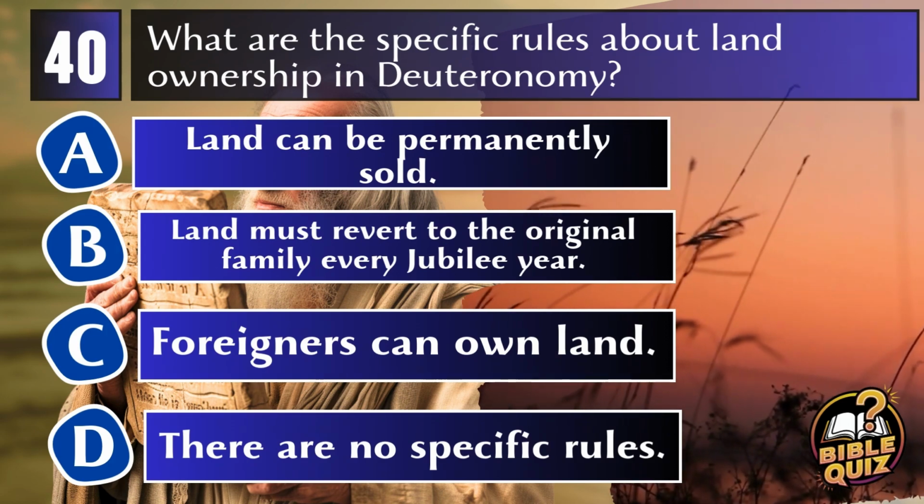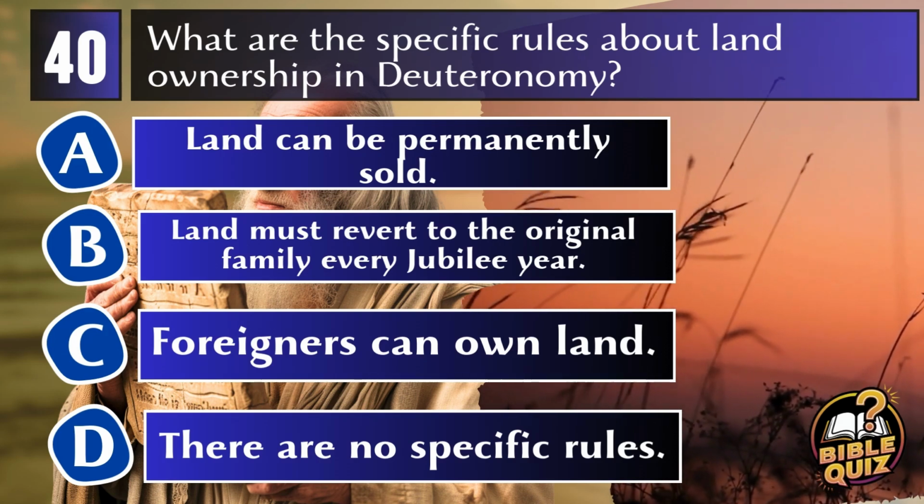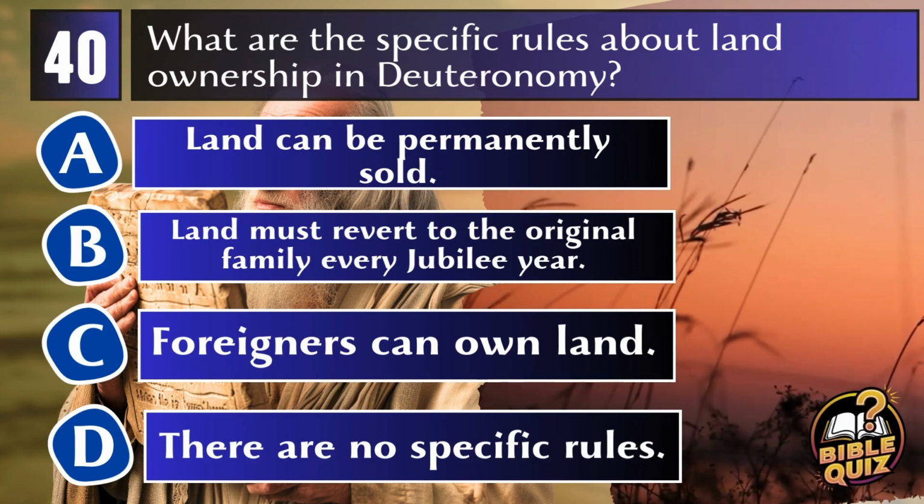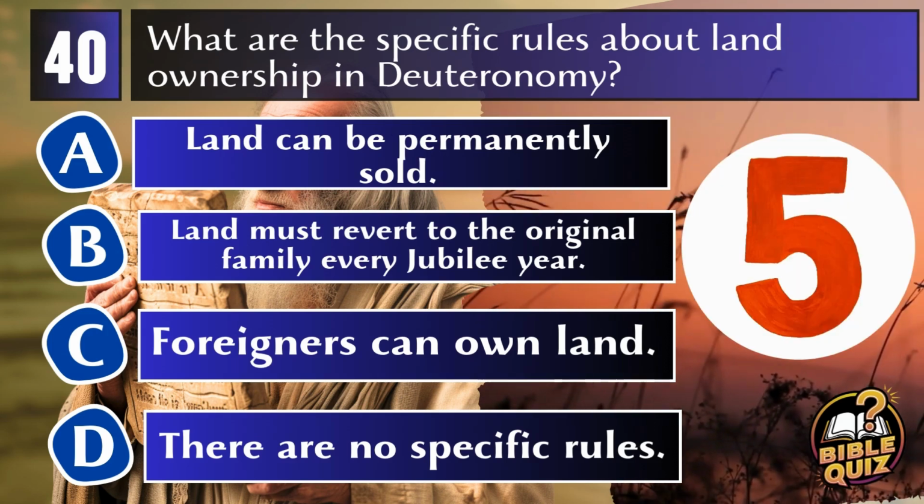Question 40. What are the specific rules about land ownership in Deuteronomy? A. Land can be permanently sold. B. Land must revert to the original family every Jubilee year. C. Foreigners can own land. D. There are no specific rules.